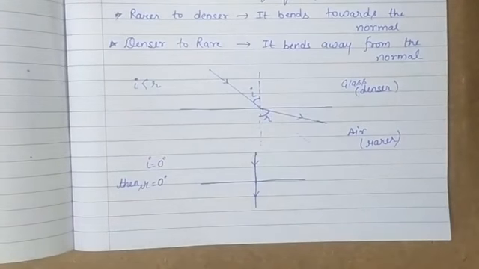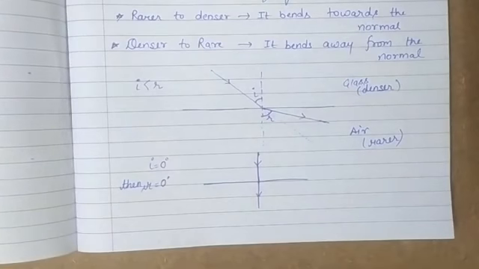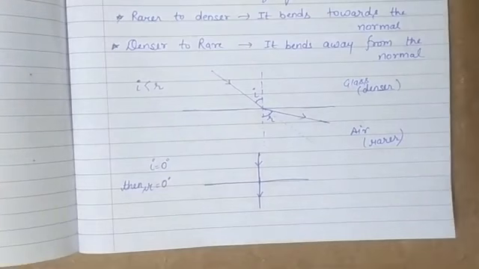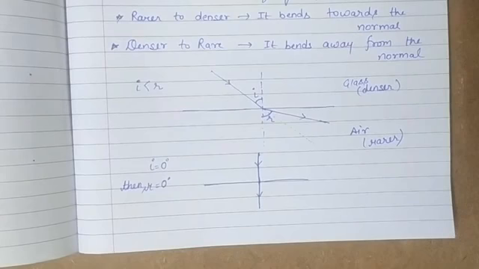So these are the three important cases that we have to remember while studying refraction. This is the nature of light, how it bends when it goes from one medium to another. Now, as we have studied reflection and there were two laws of reflection, similarly in the case of refraction there also exist two laws which are very important whenever we are studying refraction, so we have to keep those in mind. So next we are going to study the laws of refraction of light.